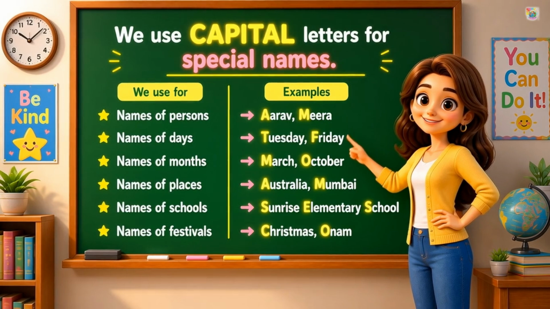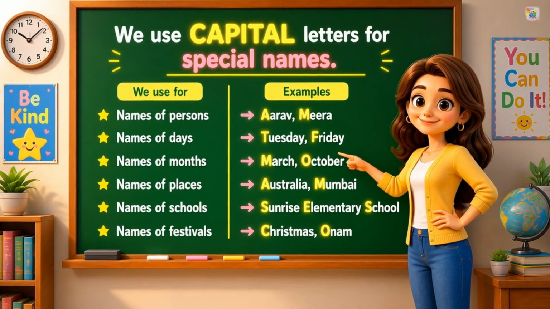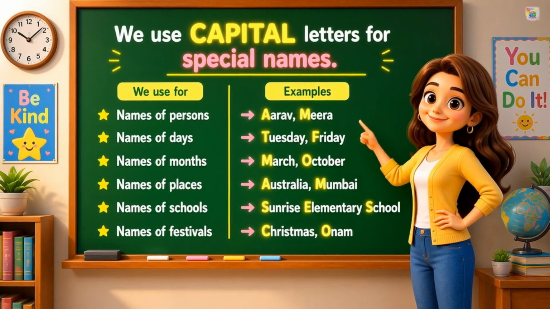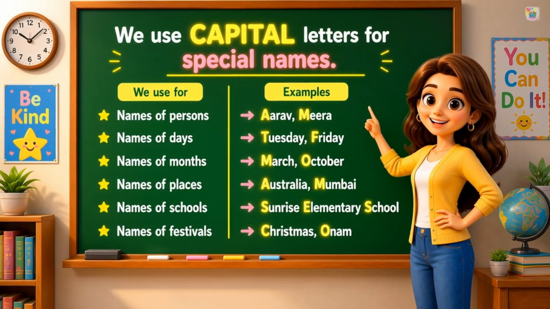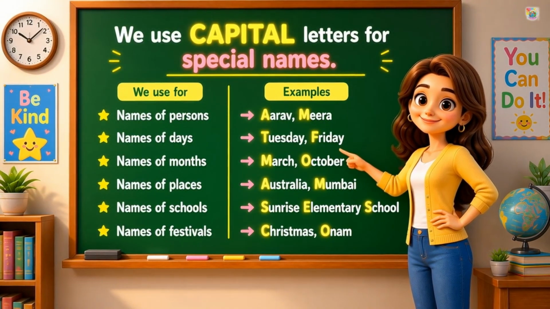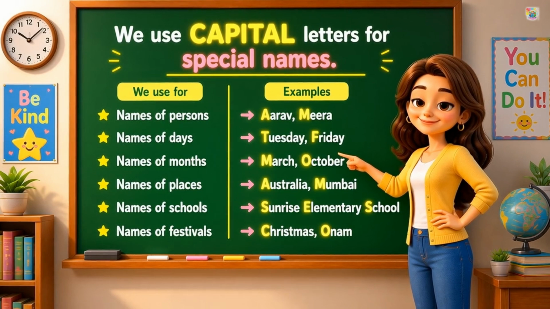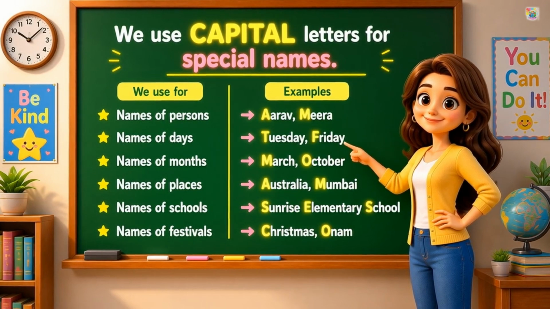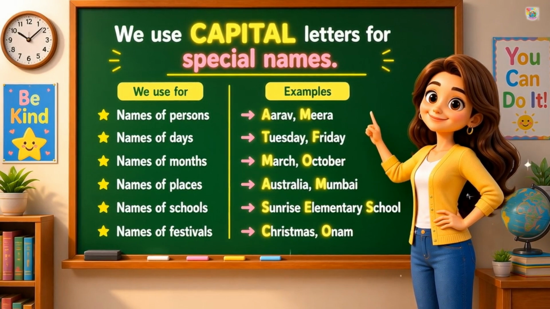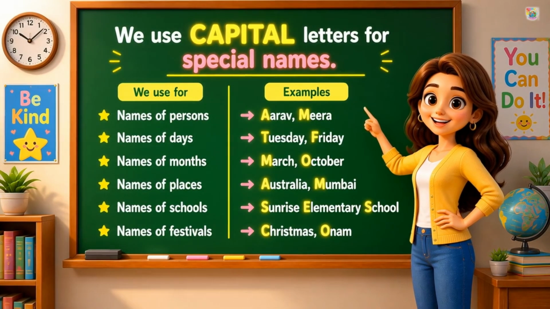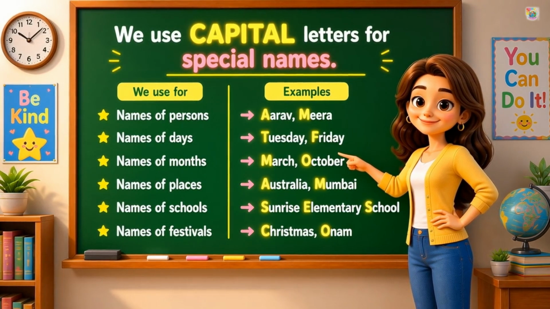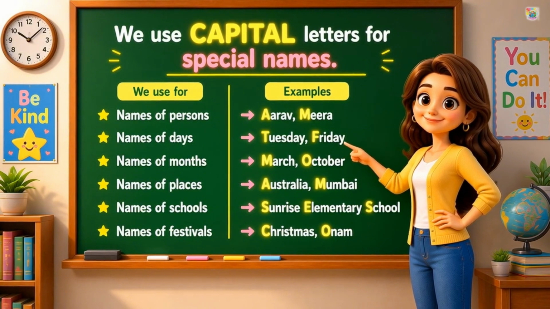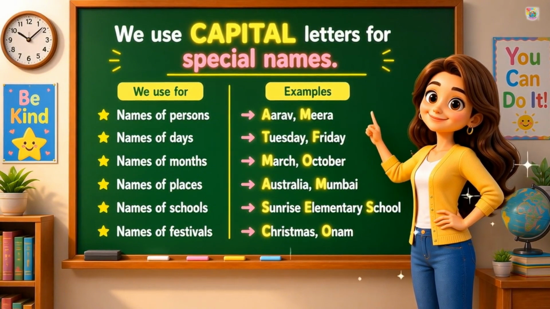We use capital letters for special names. Names of people, like Arav and Mira. Names of days, like Tuesday and Friday. Names of months, like March and October. Names of places, like Australia and Mumbai. Names of schools, like Sunrise Elementary School. And names of festivals, like Christmas and Onam. Remember, special names always begin with capital letters.